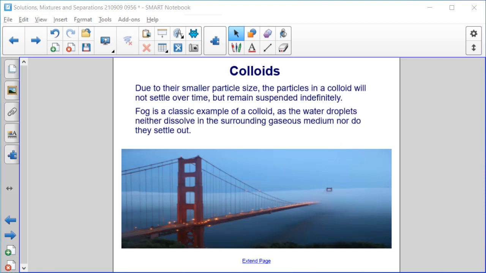Let's talk a little more about colloids now. Due to their smaller particle size, remember colloids are in the middle from 1 to 1,000 nanometers, so smaller than suspensions. The particles in a colloid will not settle over time, but they remain suspended indefinitely. Fog is a classic example of a colloid, as the water droplets neither dissolve in the surrounding gaseous medium, nor do they settle out and fall to the ground.